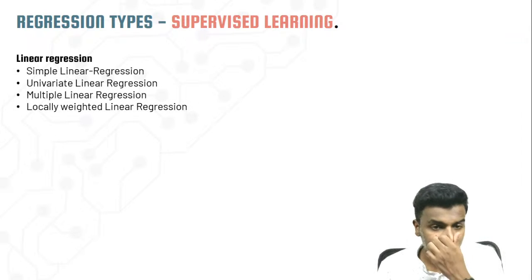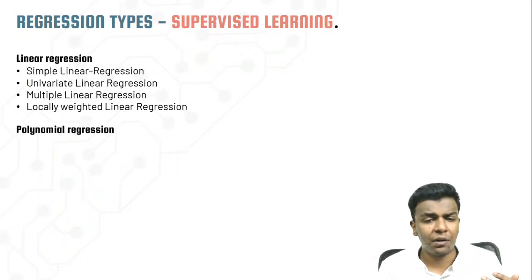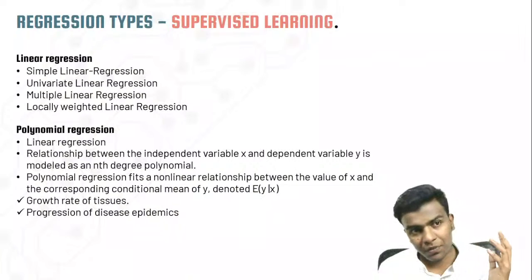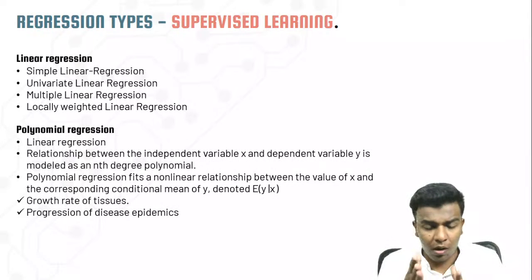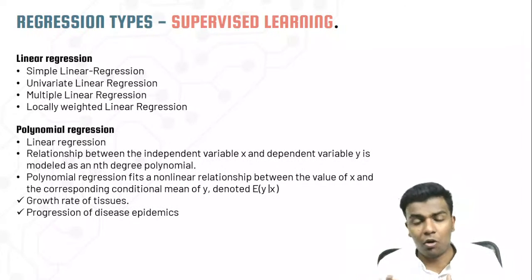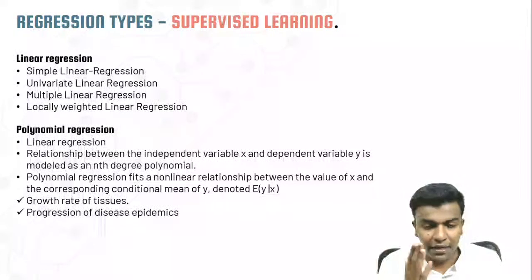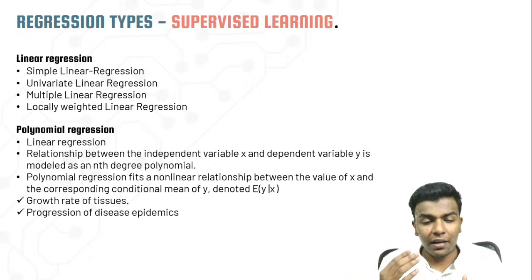Linear regression is further classified into a lot of types, like simple linear regression, univariate linear regression, multiple linear regression, locally weighted linear regression, and also polynomial regression. Polynomial is also one kind of linear regression, and it finds the relationship between the independent variable and the dependent variable using an nth degree polynomial. It also finds the non-linear relationship between the value of x and the value of y.